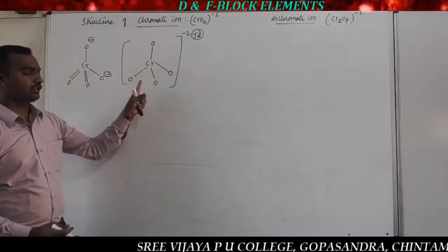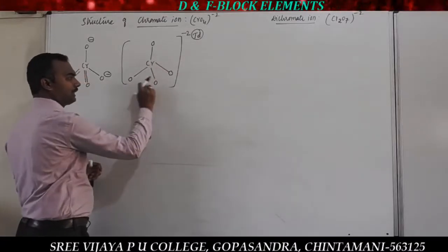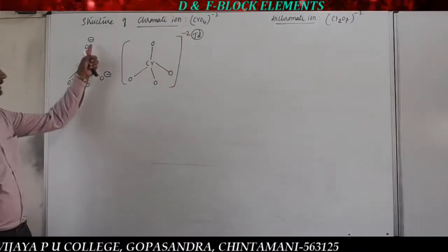This is the structure, tetrahedral structure, nothing but the chromium atom is tetrahedrally surrounded by 4 oxygen atoms, and the charge is -2. The charge is on the oxygen.